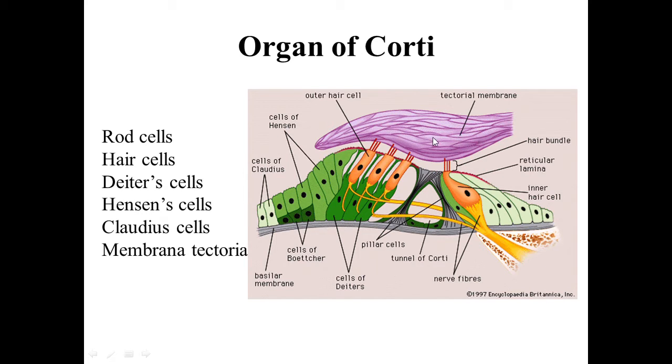And this membrana tectoria covers the stereocilia of hair cells. And these stereocilia are embedded in the membrana tectoria. So it is a gelatinous structure, and the stereocilia of hair cells get embedded in the membrana tectoria.